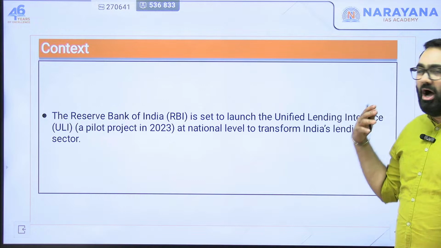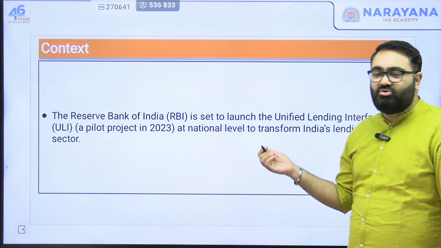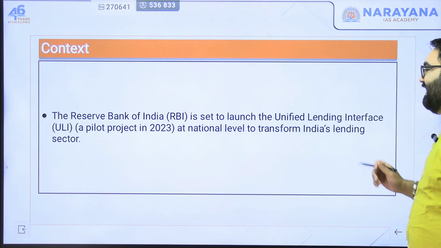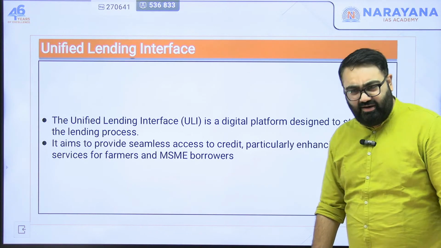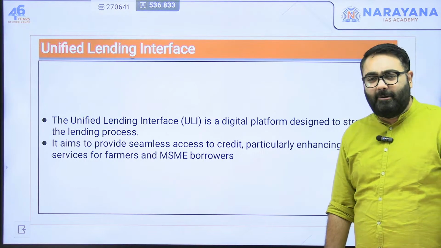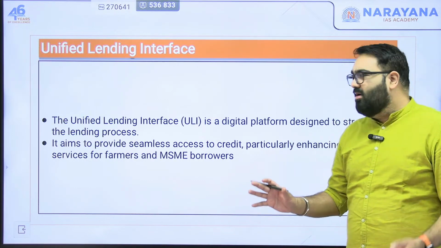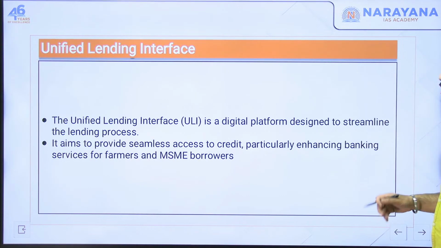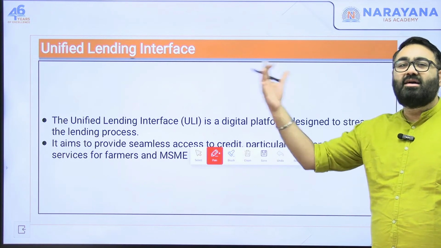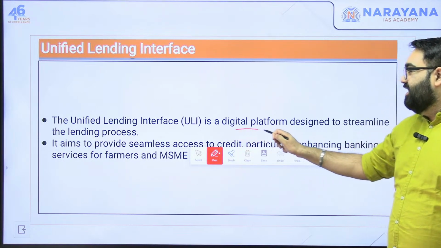RBI is now ready to launch this. That is why it is in the news. It is called the Unified Lending Interface, that is the ULI. It will be launched at the national level. There will be a national rollout. It's a platform for lending interface, that is for people who want to take loans from multiple organizations. They can come in, they can list their requirements here. So it's a digital platform.